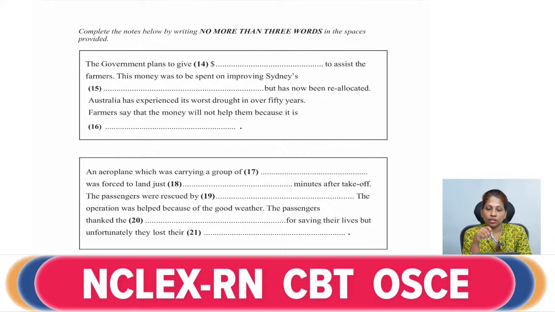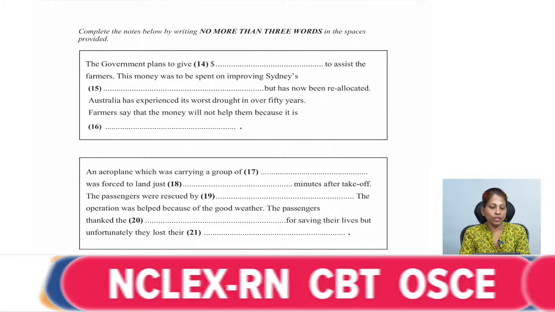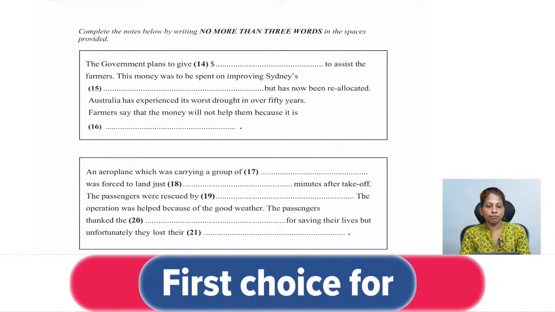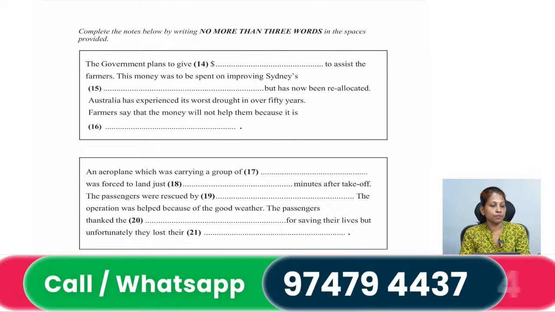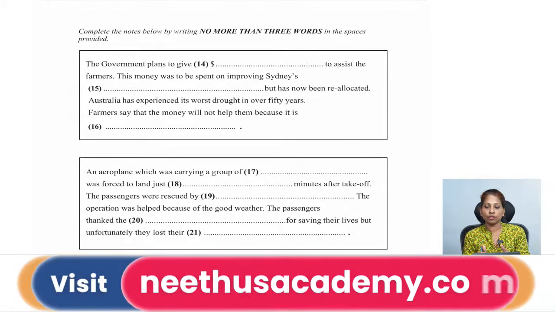To assist the farmers, this money was to be spent on improving Sydney's dash. So something connected to the city which has to be improved.